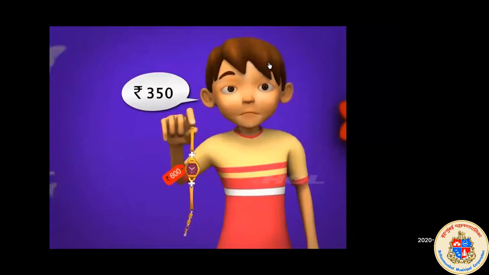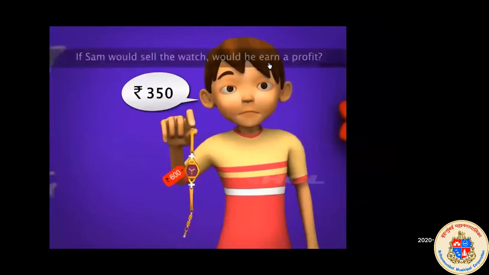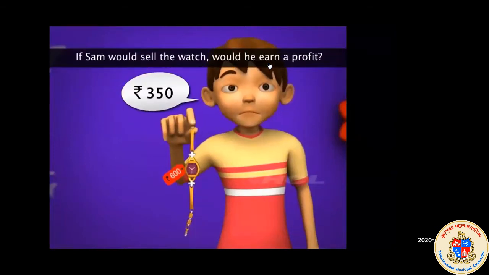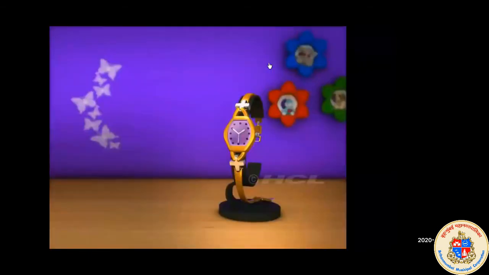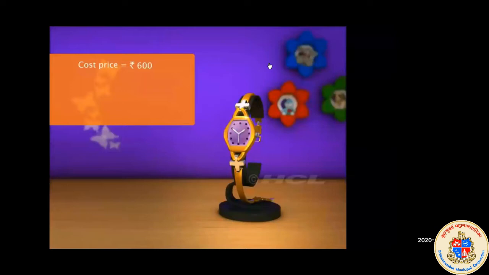The cost price of this watch is 600 rupees. If Sam would sell the watch, would he earn a profit? No, he wouldn't. The cost price of the watch is 600 rupees and the selling price of the watch is 350 rupees.